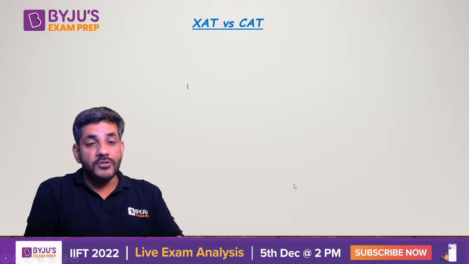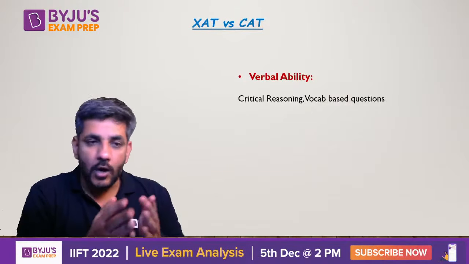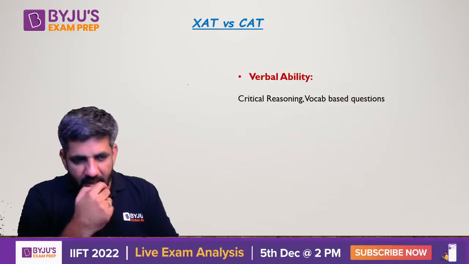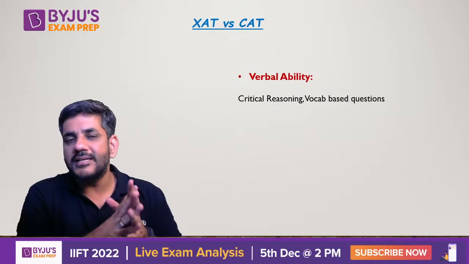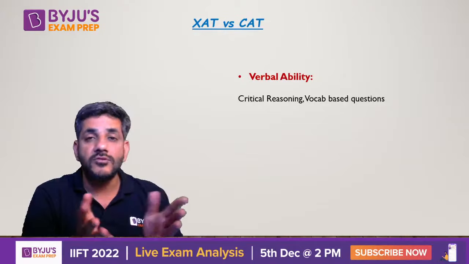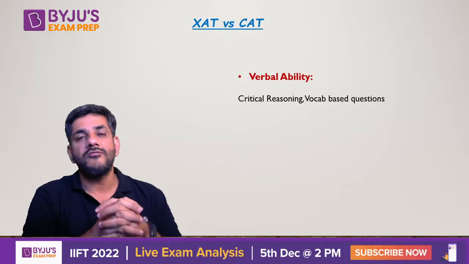Okay, a few things. How is this different? So first of all, it is about verbal ability. So how is verbal ability different? As you can see on your screen, you have questions from critical reasoning in verbal ability, which is of course absent in CAT. And second thing is there would be questions based upon vocab as well.